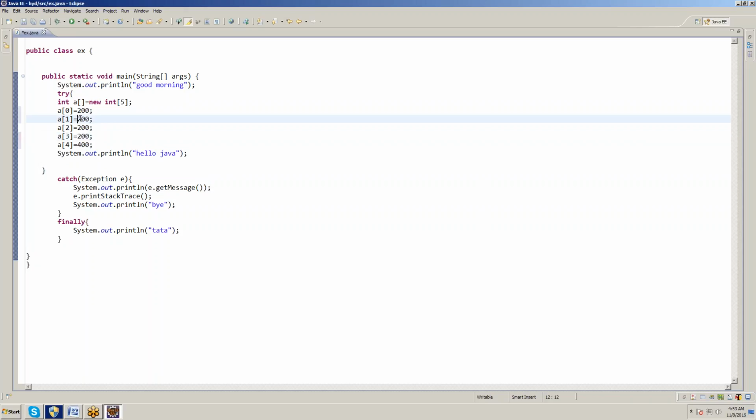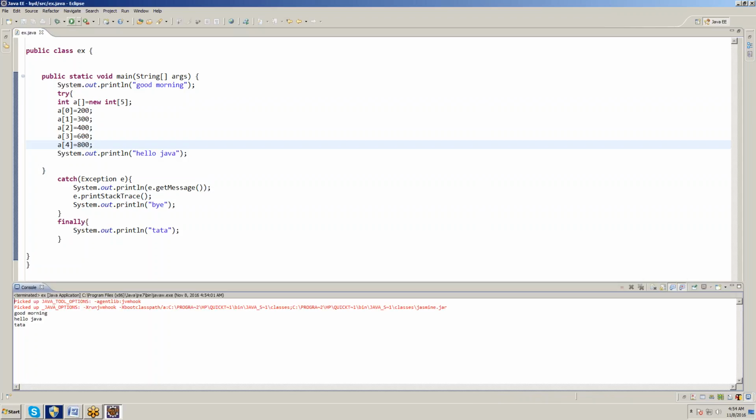I can change the values also: 300, 400, 600, 800. Whatever it is, the value is your choice. But the array index will start with 0. So I gave size 4, and there is no exception. It will not come to the catch block.